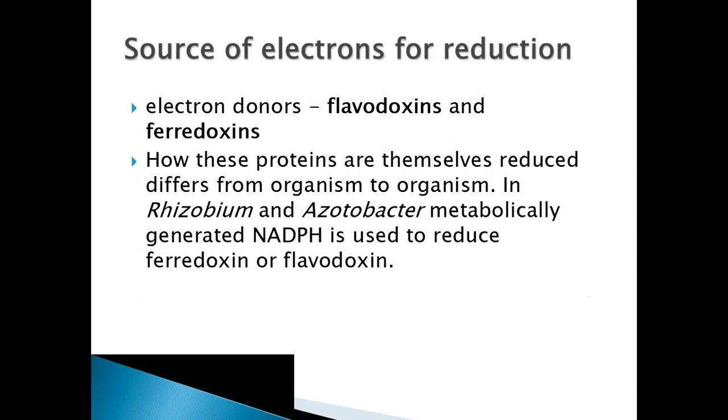Next is electrons. Electron donors are flavodoxins and ferredoxins. These proteins are themselves reduced. They get oxidized and reduced in a series of reactions, transferring electrons to the site. How these proteins get reduced differs from organism to organism. In Rhizobium and Acinetobacter, metabolically generated NADH is used to reduce pyridoxine to flavodoxin. In these organisms NADPH is used to reduce these proteins.